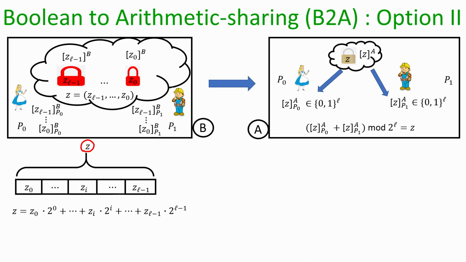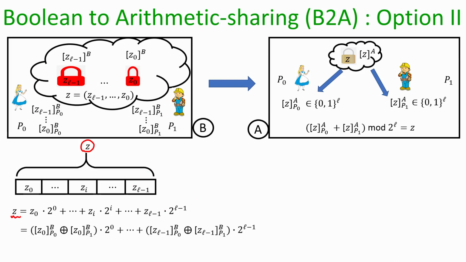Now, since z is an L bit number and the bits of z are z naught to z L minus 1, I can write z as per this formula. So, I take z naught multiplied with 2 power 0, z i with 2 power i, and all the way to z L minus 1 with 2 power L minus 1.